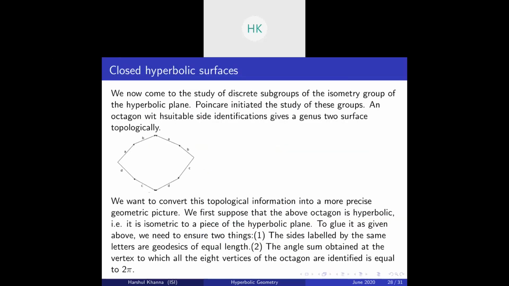Okay, so let's talk about the last part of this talk. What we want to do is relate the surfaces talk with this talk. So now I will relate our surfaces talk, in which we talked about closed orientable surfaces and other different types of surfaces, to this hyperbolic geometry. We now come to the study of discrete subgroups of the isometry group of the hyperbolic plane. Poincaré initiated the study of these groups. An octagon with suitable side identifications gives a genus 2 surface topologically.